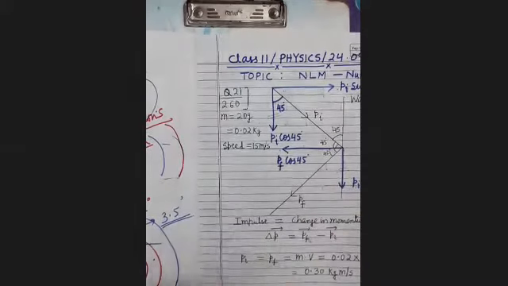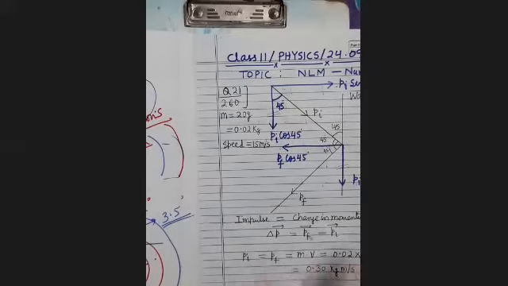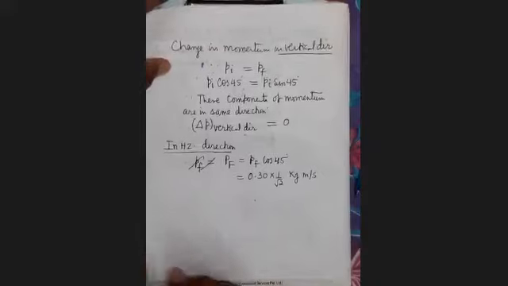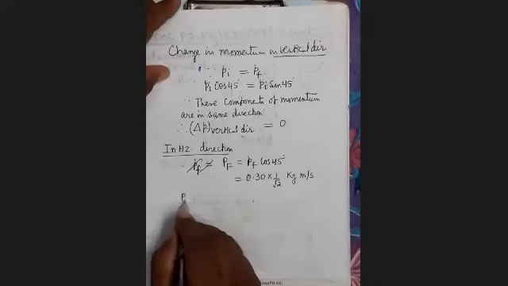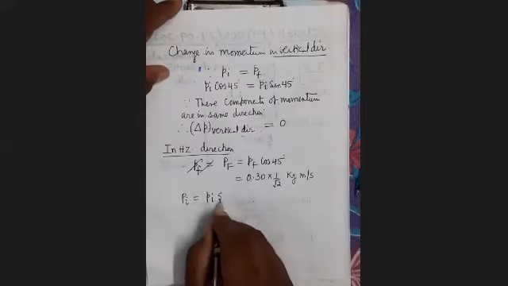I have taken this direction as the positive direction. Therefore, its momentum will be in the negative direction. Here, this initial momentum will be in the negative direction. What is Pi? It is Pi sin 45.